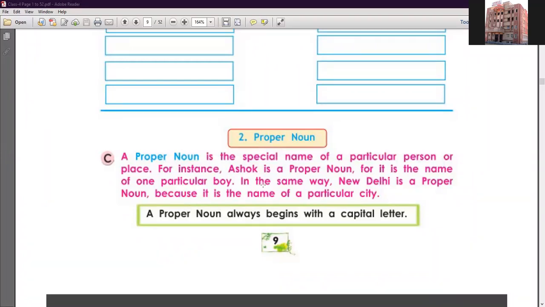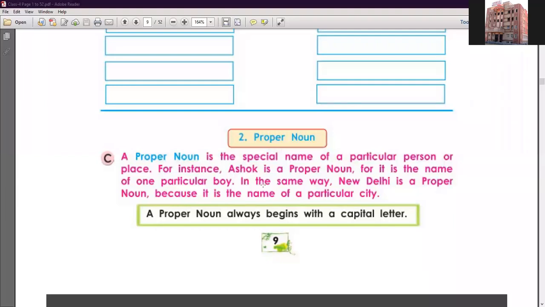Look, the example is Ashok is reading. So Ashok is here a proper noun because it is the name of a particular boy. If I say you are a very good student, I am not mentioning your name. Yes, Kushank is a very good student. Kushank is an attentive student in the class. I am mentioning the name of Kushank. So Kushank is here a proper noun.